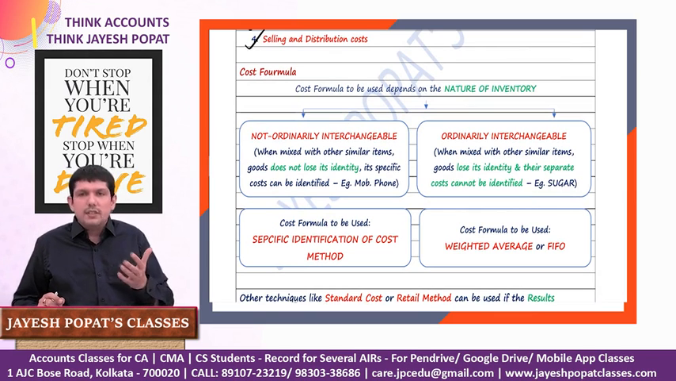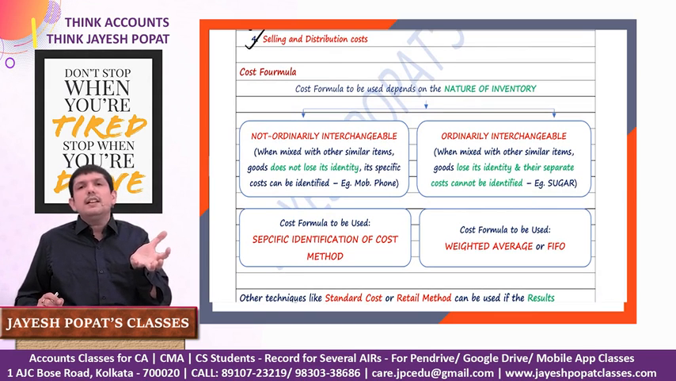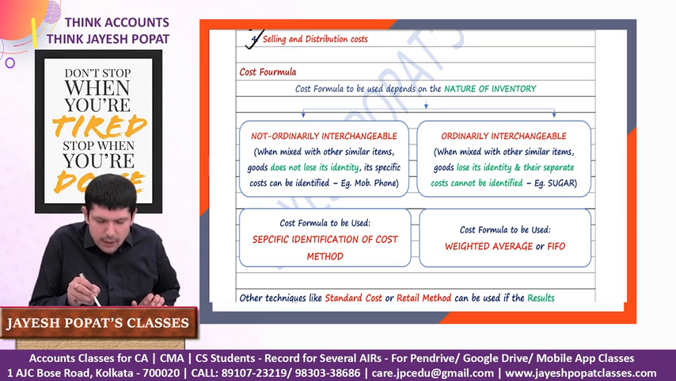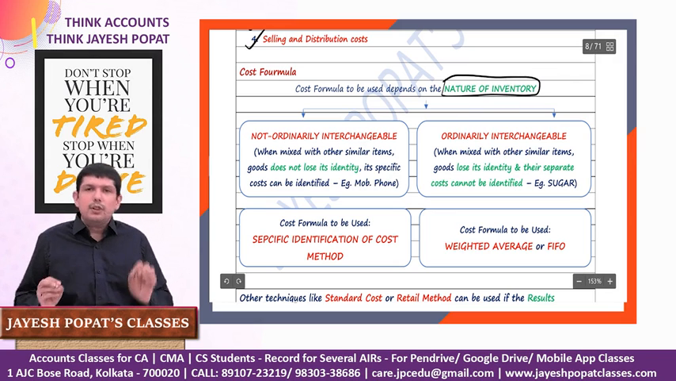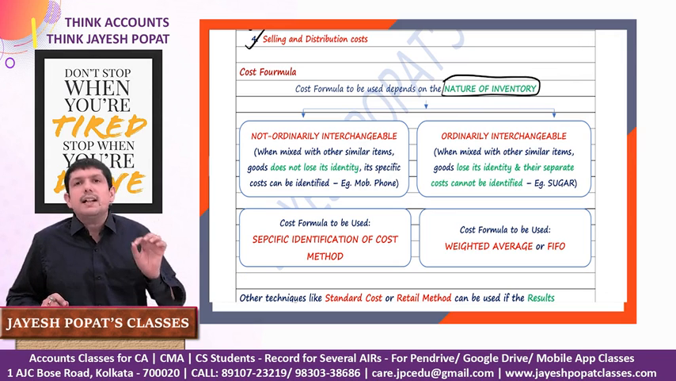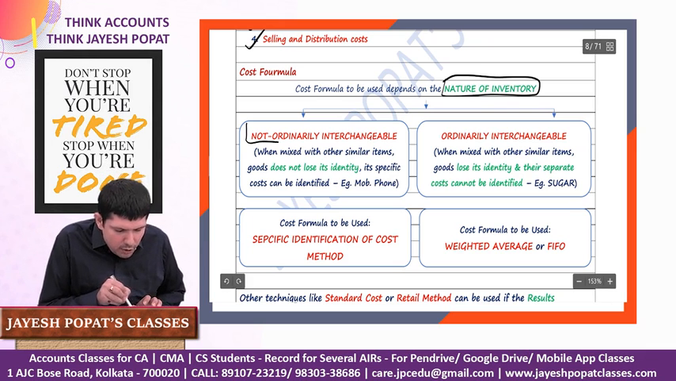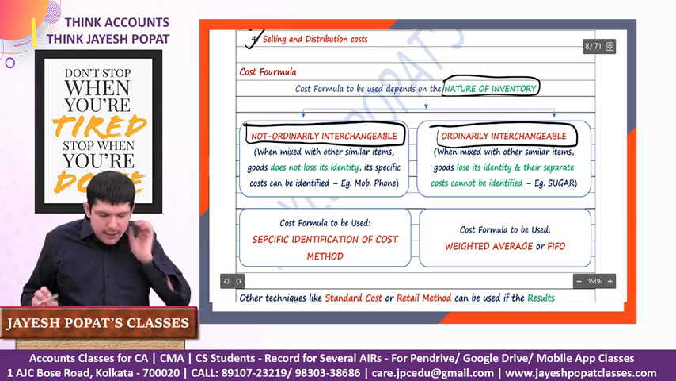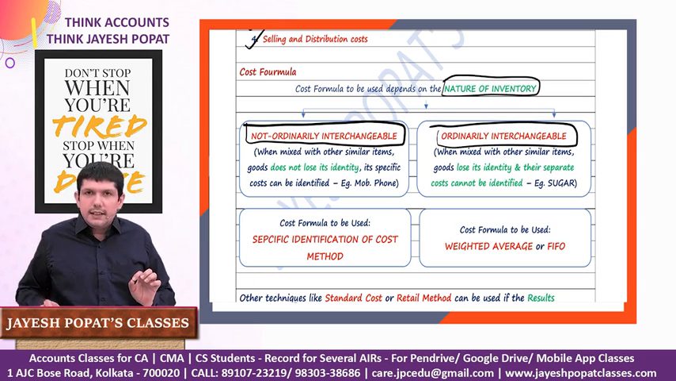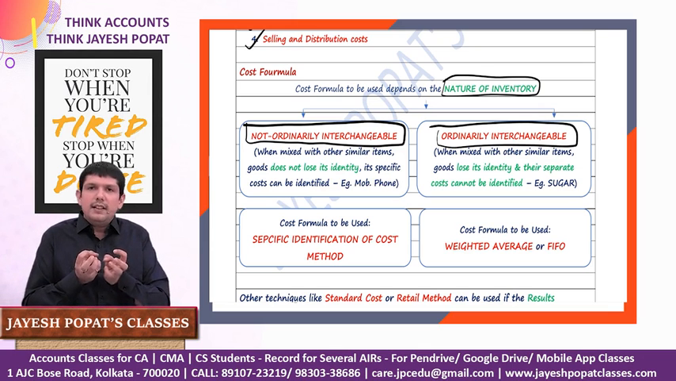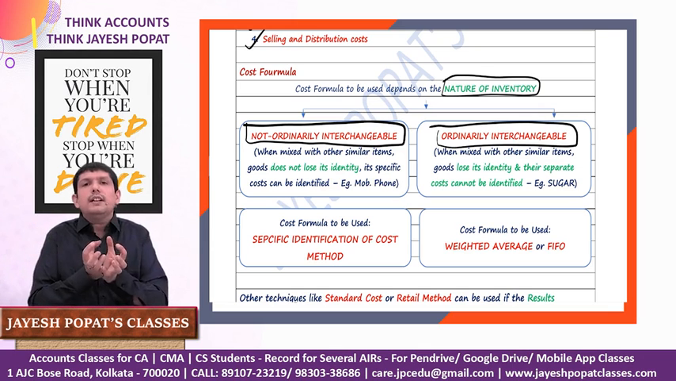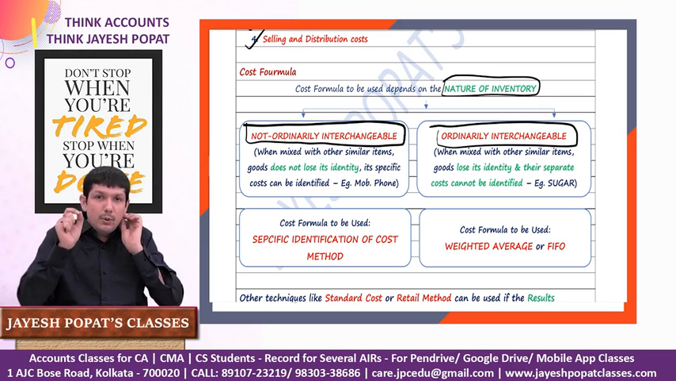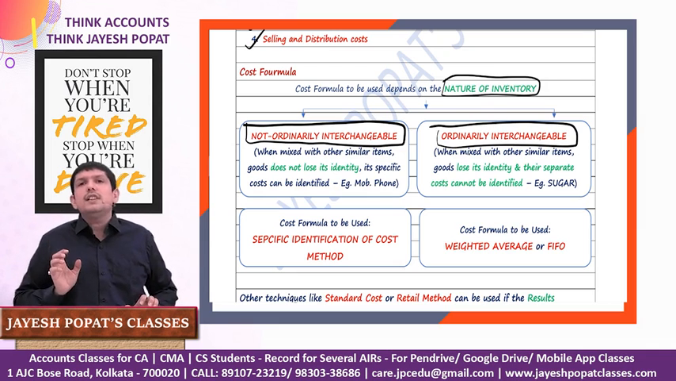While you're doing the valuation, right? For calculating the cost of the inventory, in certain circumstances, we need to use certain cost formulas. Now, which cost formula to use will depend upon the nature of the inventory. If we talk about the nature of the inventory, inventory can be categorized into two categories. One which is not ordinarily interchangeable, other which is ordinarily interchangeable. Let us have a look at an example. For not ordinarily interchangeable, the nature of the inventory is such that if you mix the item of inventory with other similar items, each item will not lose its identity. You will be able to identify the specific cost of each item of the inventory.